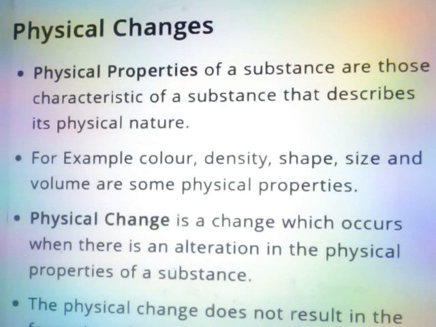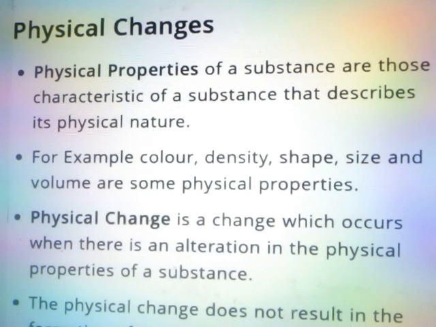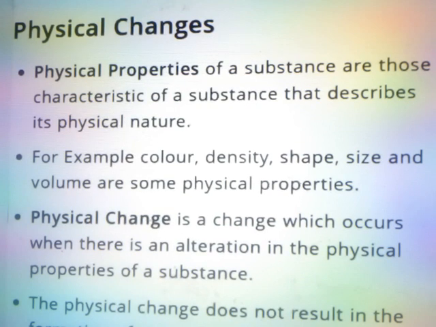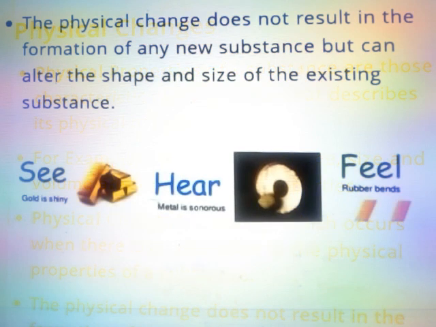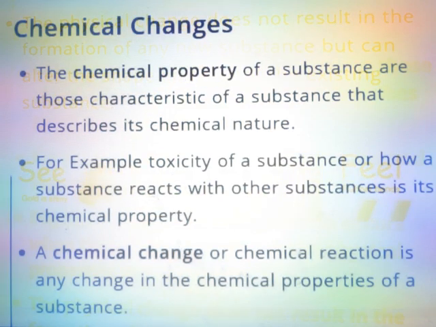Physical changes. Physical properties of a substance are those characteristics of a substance that describe its physical nature. For example, color, density, shape, size and volume are some physical properties. Physical change is a change which occurs when there is an alteration in the physical properties of a substance. The physical change does not result in the formation of any new substance but can alter the shape and size of the existing substance.